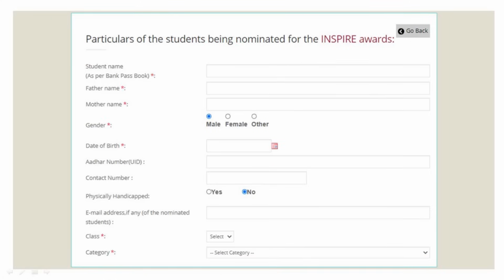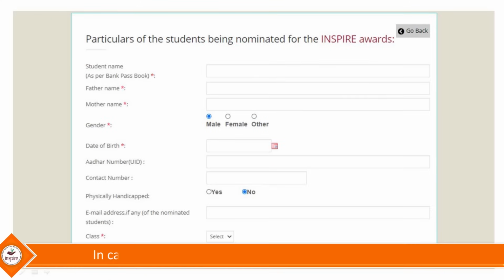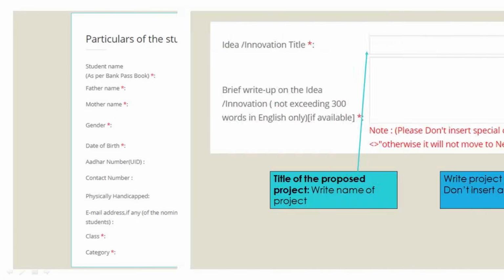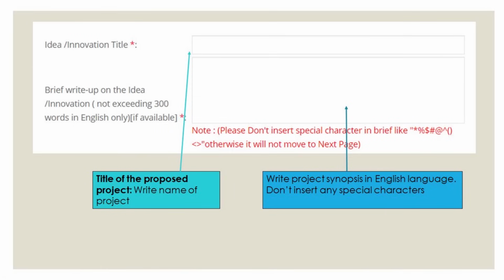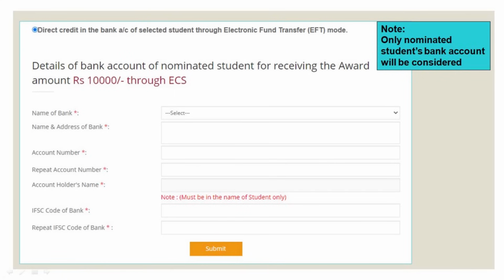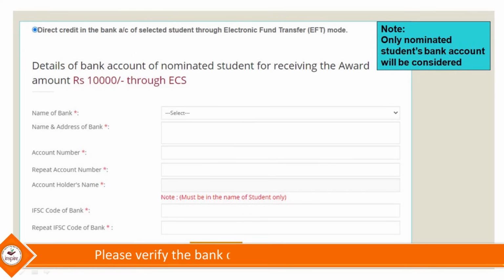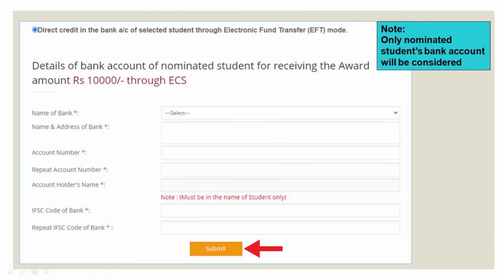Enter the required details. In case the student does not have an Aadhaar number, leave it blank. Enter the innovation title and a brief write-up of the innovation. Enter the bank account details of the nominated student. Now click on the Submit button.